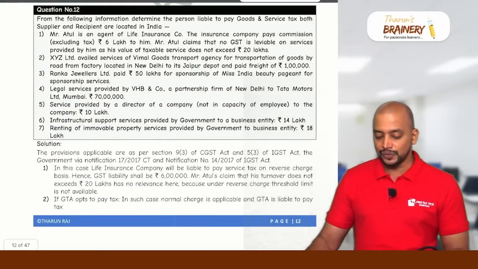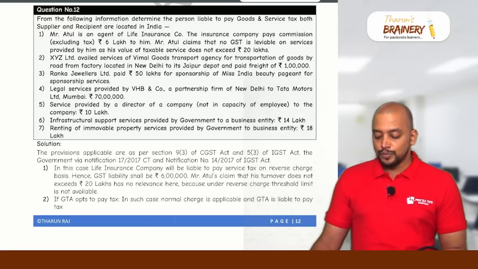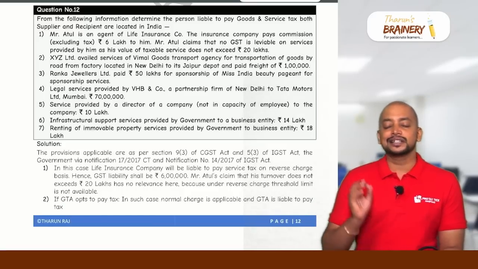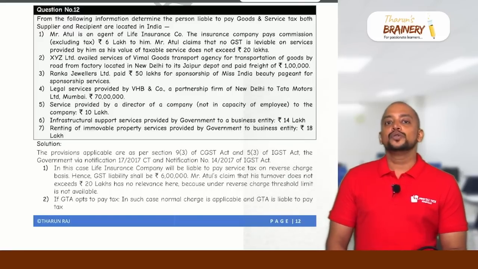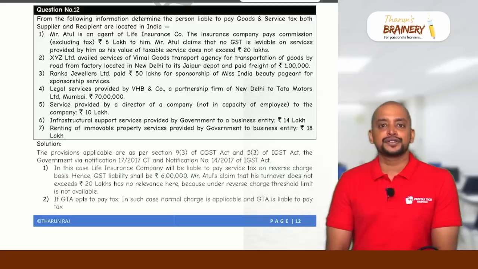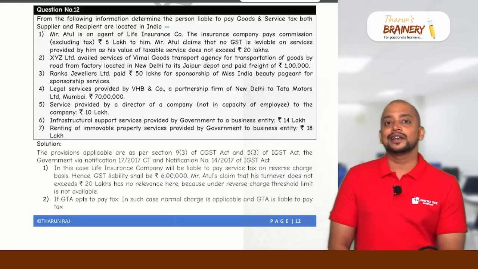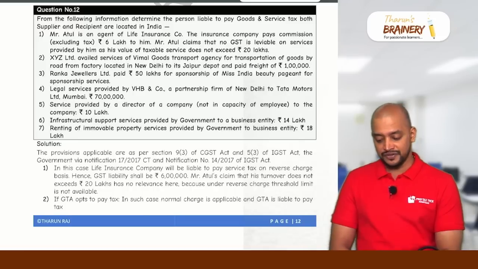Then question number 12. From the following information, determine the person liable to pay GST. Both supplier and recipient are located in India. This is related to RCM. So who is liable to pay GST? Whenever you are writing this, you need to give reference to section 9 subsection 3 read with notification number 13 of 2017. Look into the first one.